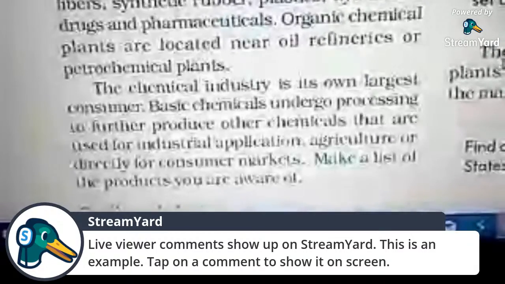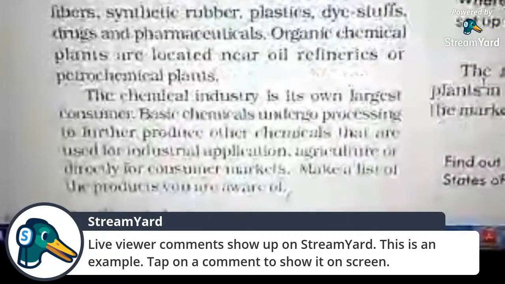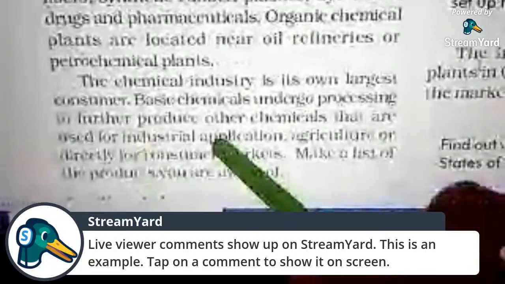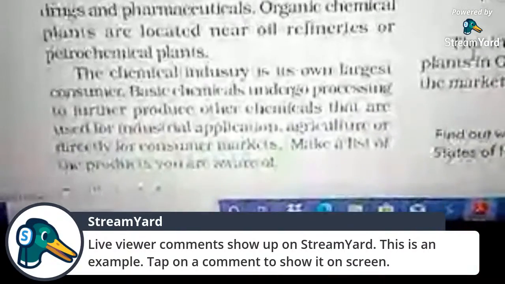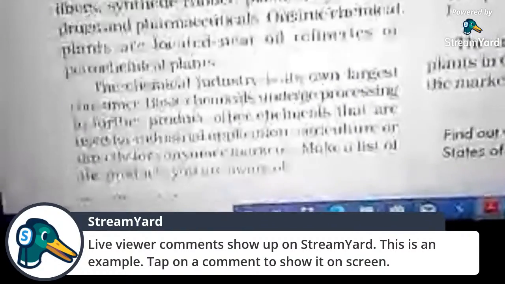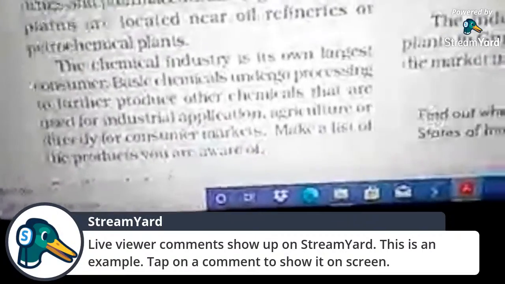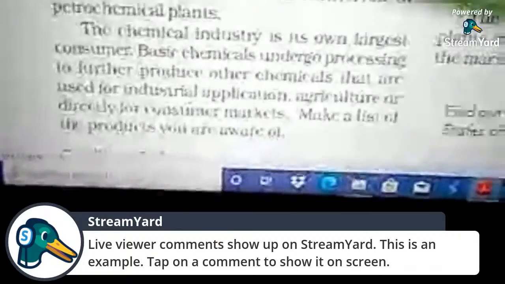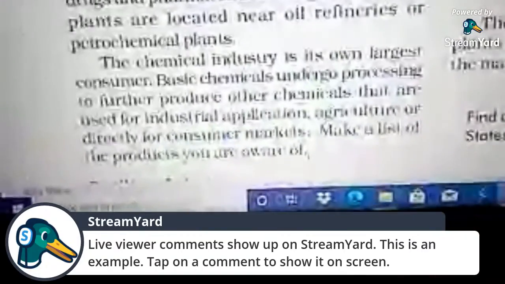These are the basic chemicals which go for further processing to produce other chemicals for different uses, such as industrial application, the agriculture sector, and directly for consumer markets.